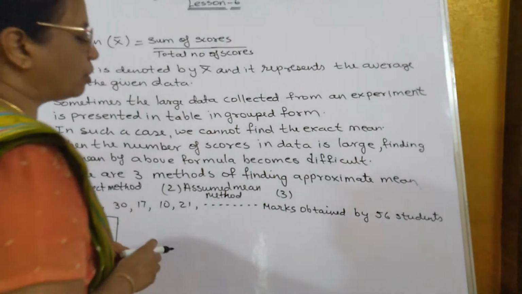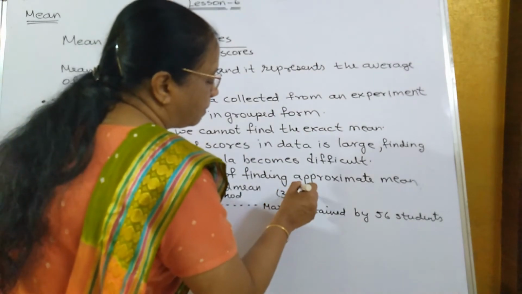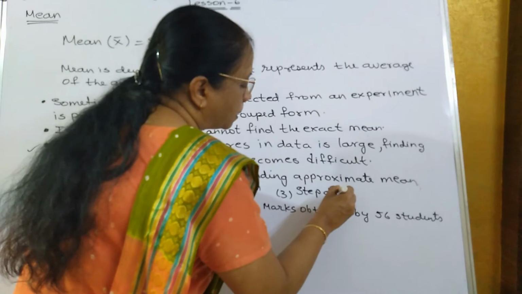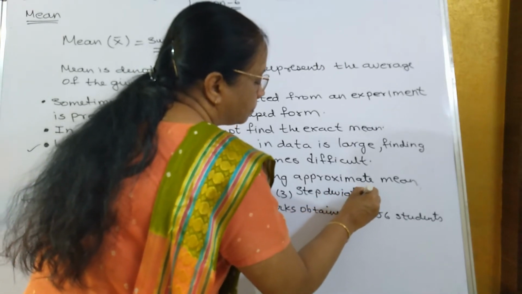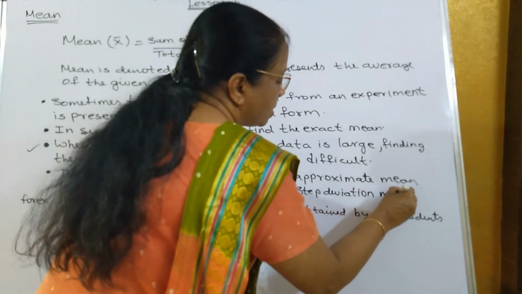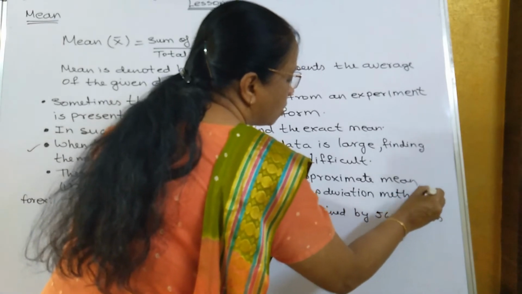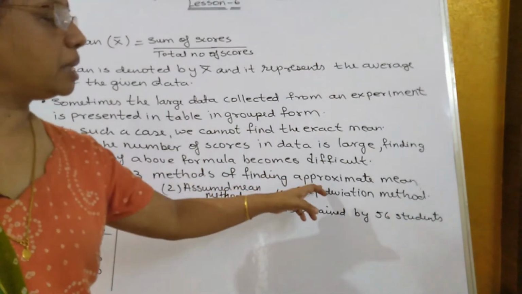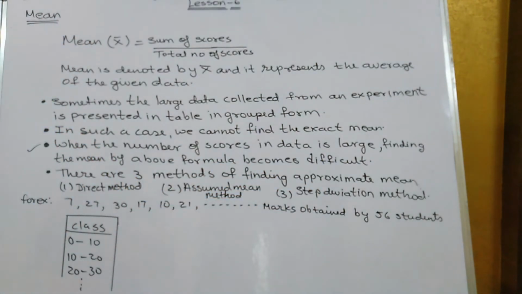To reduce the calculation still further, there is a third method, known as the step deviation method. These are the 3 methods by which we can find the mean, and it gives the approximate mean, not the exact mean.